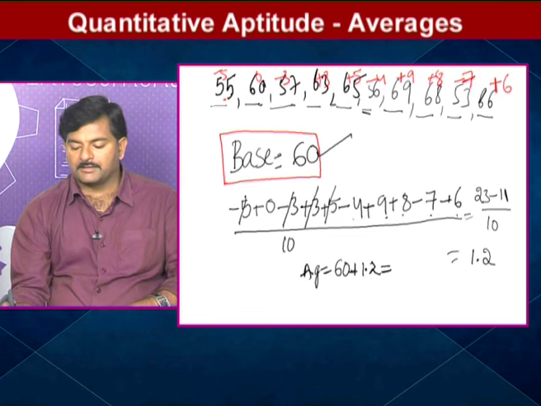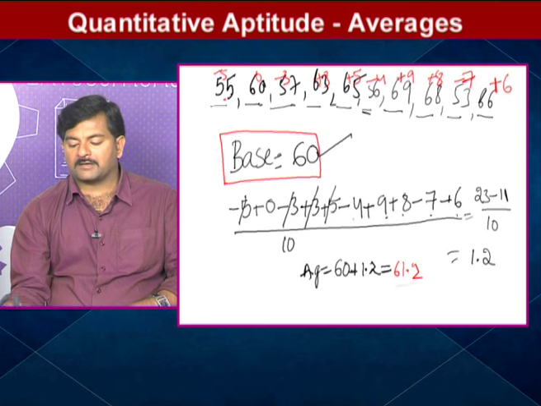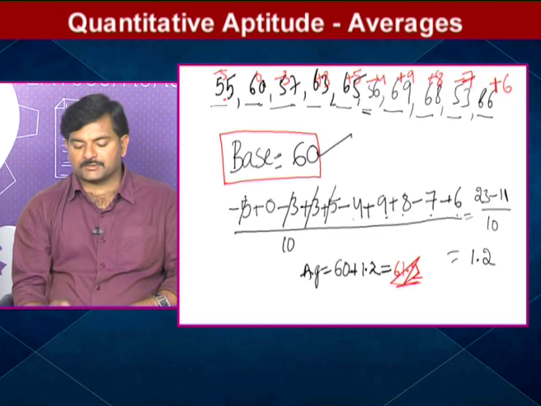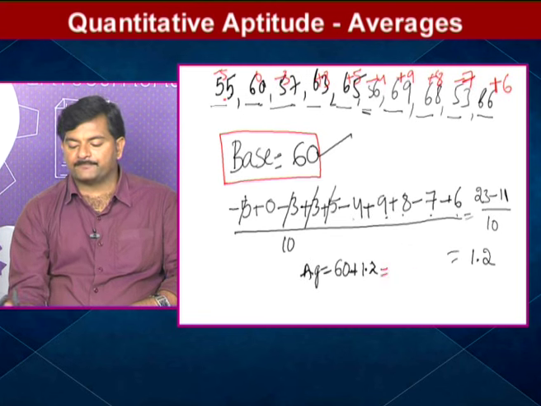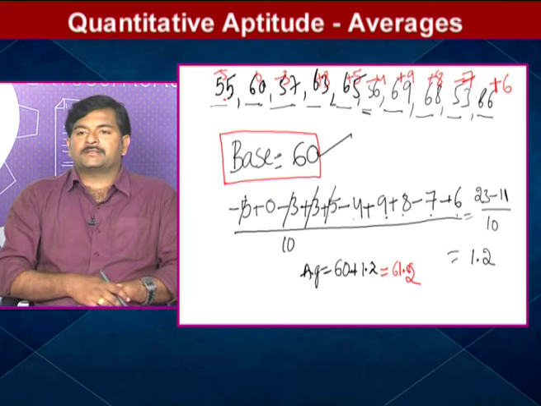Are you getting? 61.2 is the average of all the given observations. So 61.2 is the answer. I repeat, the final answer is 61.2. Okay, how am I getting this?